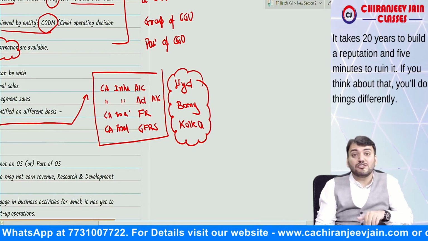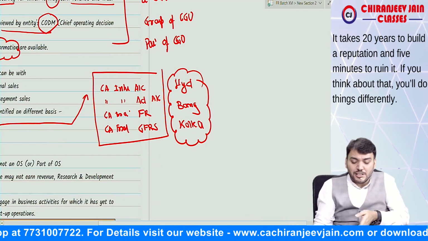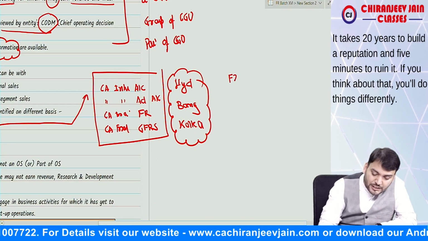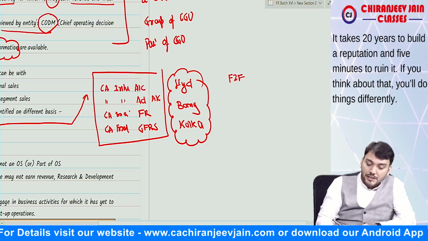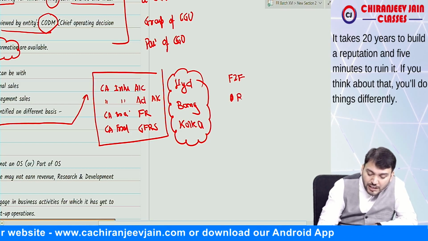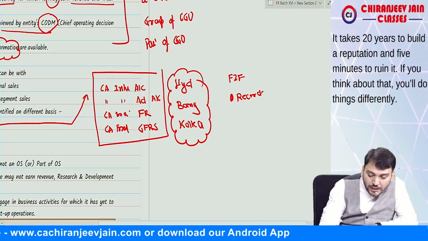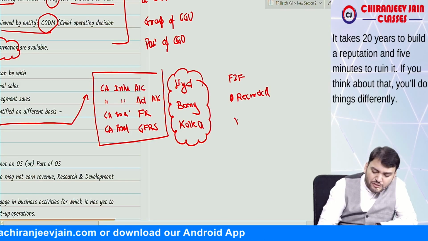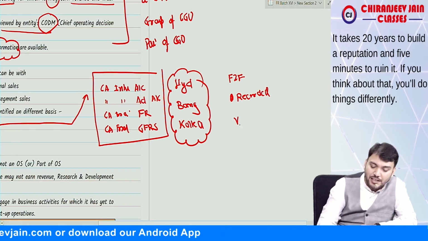And if I say based on customer, it can be face to face classes, it can be recorded classes, it can be virtual classes with some franchisee. Correct now?